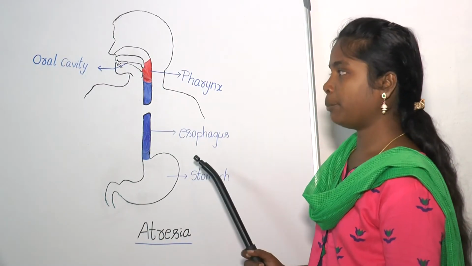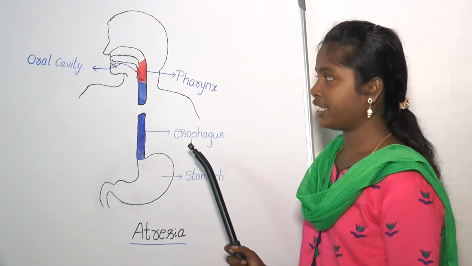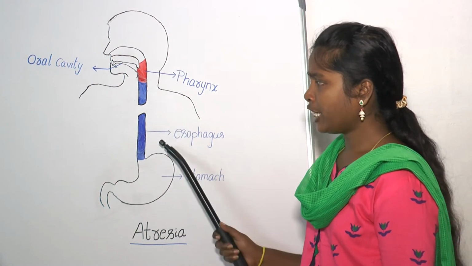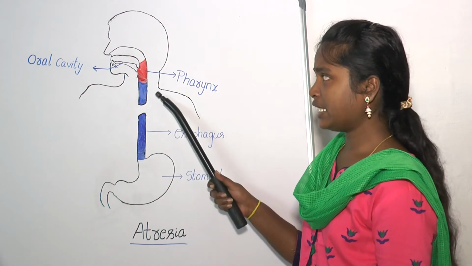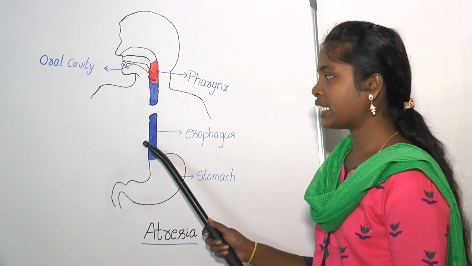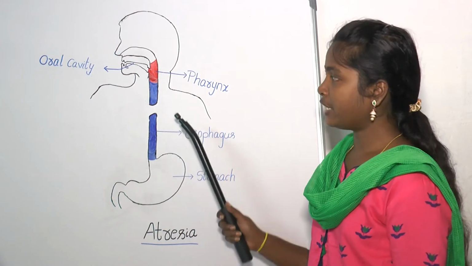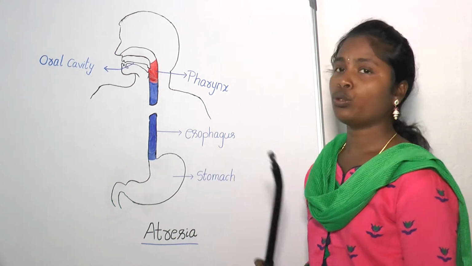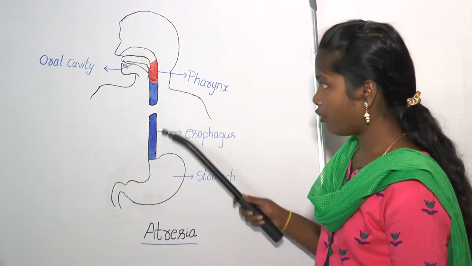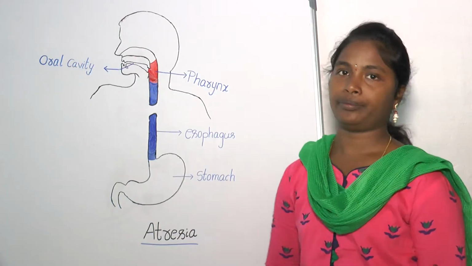Here is the picture representing esophageal atresia. In this picture, we can see a break in the continuation of the esophagus. This is the upper esophagus, this is the lower esophagus. Both segments are ending blindly instead of connecting to each other. So, the esophagus fails to form a continuous passage from the pharynx to the stomach.